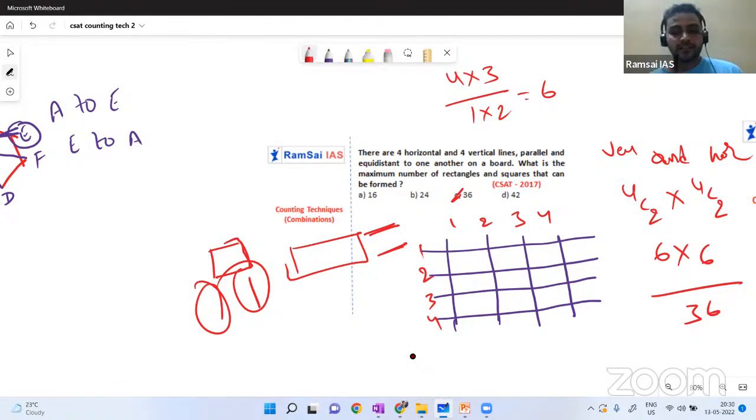Use common sense. We have to know the applications of permutations and combinations. That's it. To form a rectangle or a square, we need two horizontal lines and two vertical lines. How many horizontal lines are available? Four. So from four horizontal lines, we need to select only two. In 4C2 ways we can do that. Out of four vertical lines, we need only two. In 4C2 ways I can select. So 4C2 into 4C2, the 4C2 value is 6, I already calculated. So 6 into 6 is 36, which is option C. That's it. How simple it is.